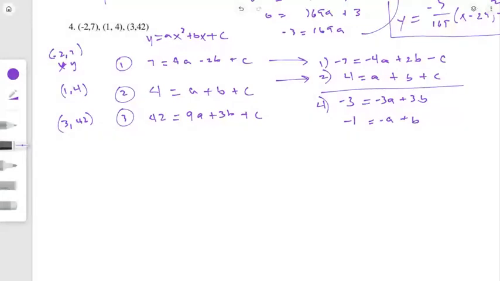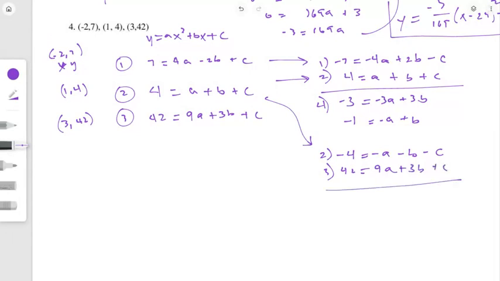Okay, so the next thing is let's combine two others to eliminate one of the variables. So how about we do 2 and 3. I'm going to make 2 negative, so I'm multiplying 2 by a negative, and then I'll keep 3 as it is. Because if I add straight down, the c's go away.